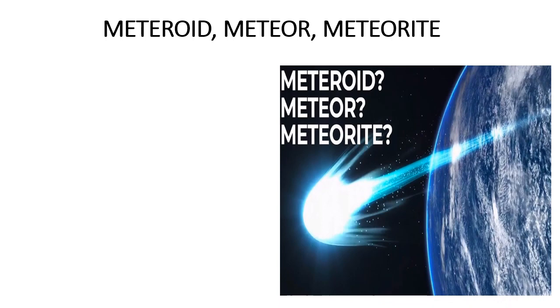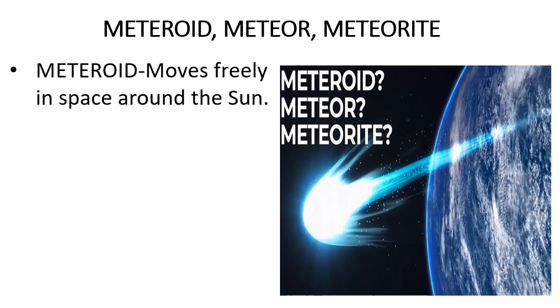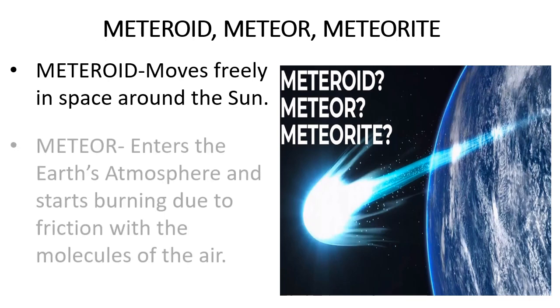The next celestial bodies found in the solar system are called meteoroids, and these meteoroids become meteors or meteorites. We will see them one by one. First, meteoroids. Meteoroids are celestial bodies found in the shape of rocks of different shapes and sizes, which move freely in space around the Sun. They don't have a fixed path.